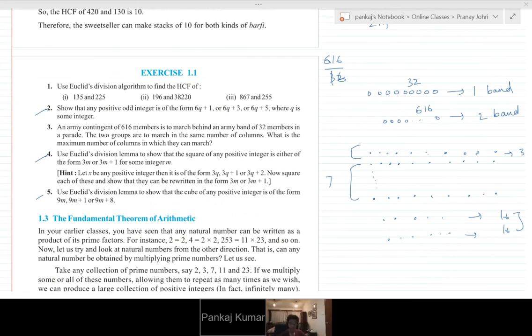So the next class would be starting with the fundamental theorem of arithmetic, and this is again a very simple concept that you already studied. So shall we wind it up?